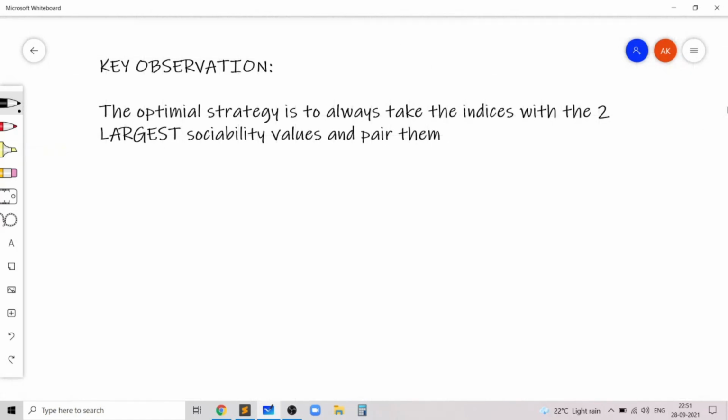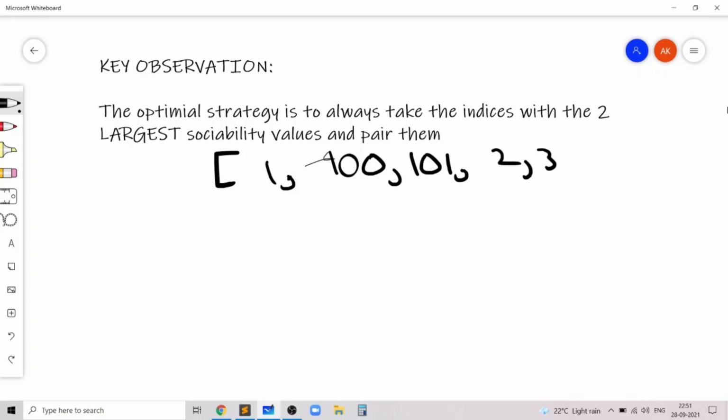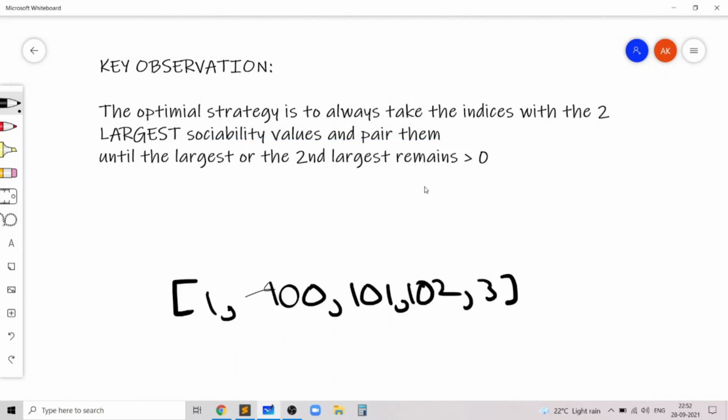And basically so for example, let's say that there were two very large values, 100 and 101, and there were some other numbers. Then it's obvious that we'll keep on pairing 100 and 101. Or let's say that there was a third value 102, then we'll obviously keep on pairing 101 and 102 until they become small enough, so until they become less than 100, in which case we'll pair 100 with the smaller of the two. Obviously this is the optimal strategy, and we'll continue this until the largest or the second largest number remains greater than 0.